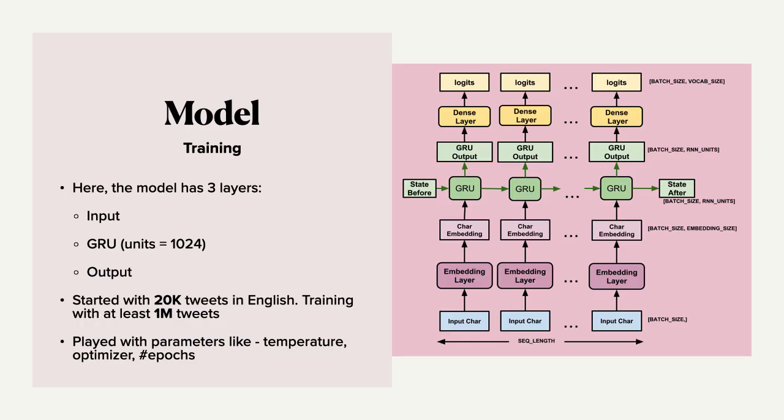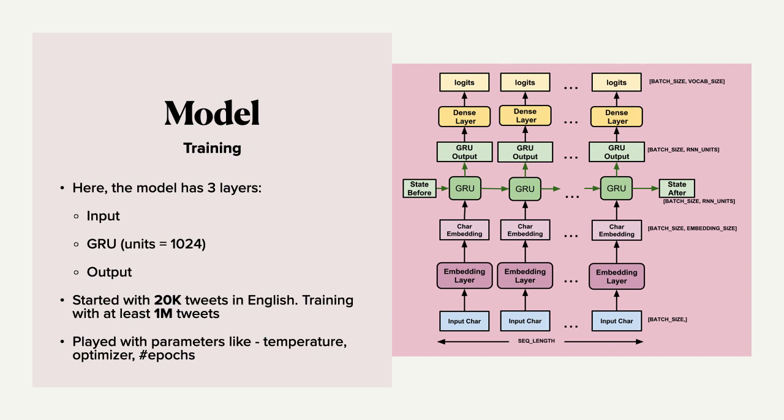In the model we use an RNN, which is a recurrent neural network. The RNN model has three layers: an input layer, a gated recurrent unit, which is another neural network, and then an output layer. We started by training with 20,000 tweets, and the goal is to be done training with 1 million tweets by the end of this week.